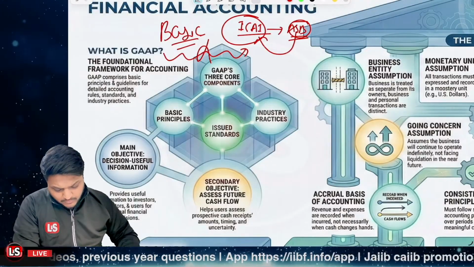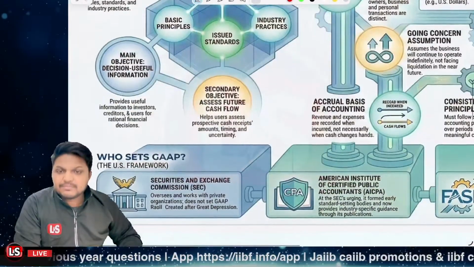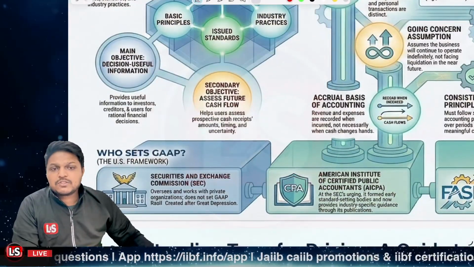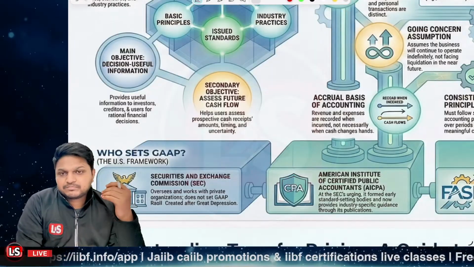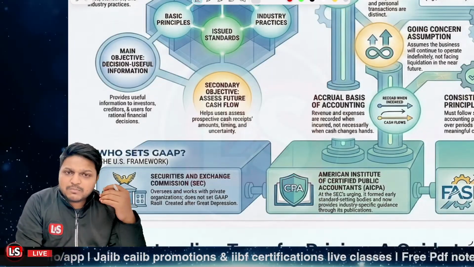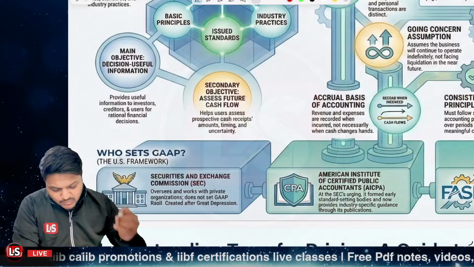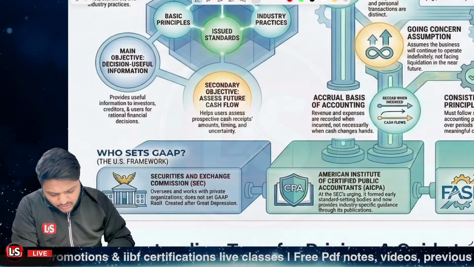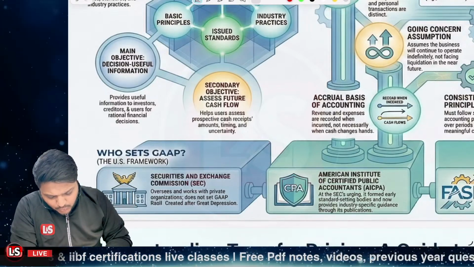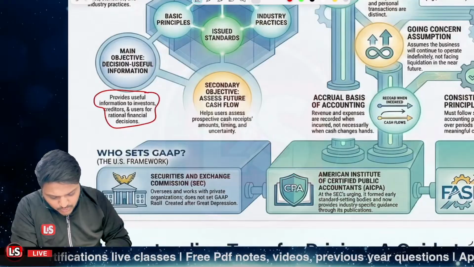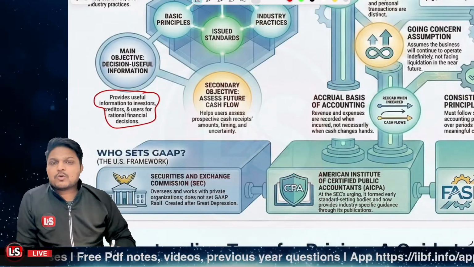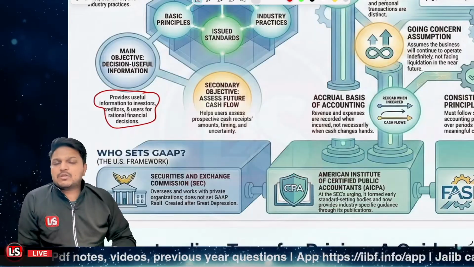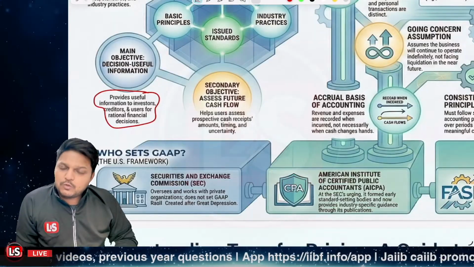Right? Now, what are the main objectives? What are the main objectives? First of all, whenever we provide information, it must be useful. Whatever information is to be provided, it must be useful to the investors, to the creditors, to the users. Meaning whichever persons are going to consume that particular information, that information must be useful to them.